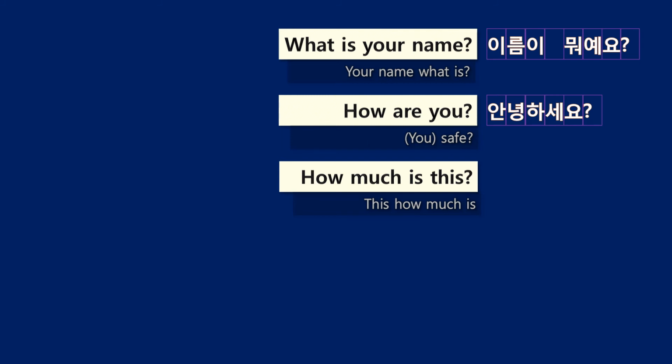But in here, actually in Korean language, how much is a kind of noun. That's why we still need verb be. In English, much is an adjective. So you might think that in Korean language, when we use an adjective, we don't need verb be, right? But as I said, how much in Korean is 얼마, but 얼마 is a noun in Korean language. That's why we need verb be.